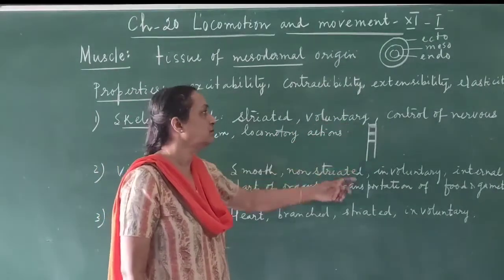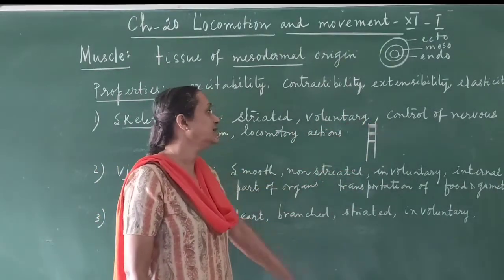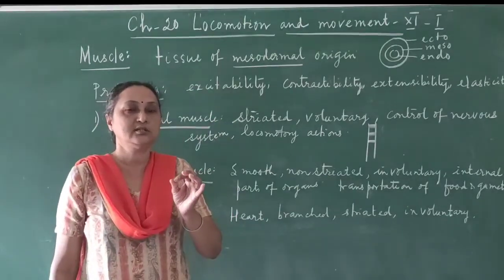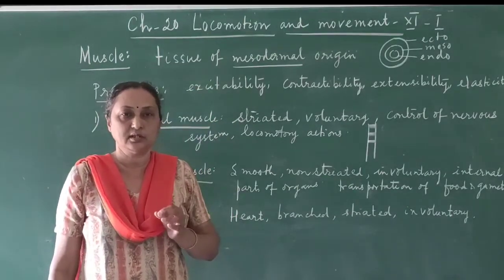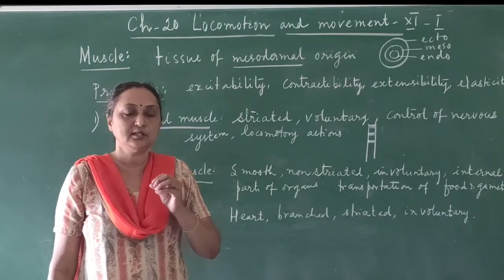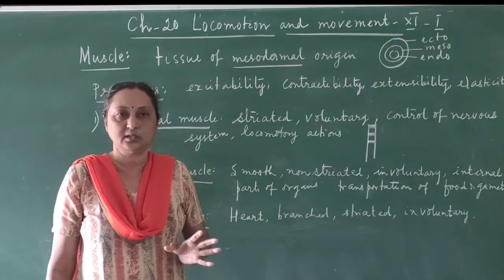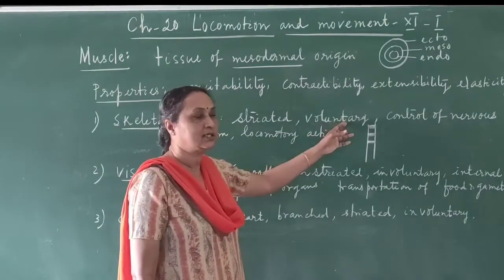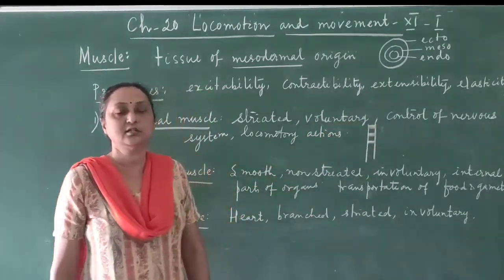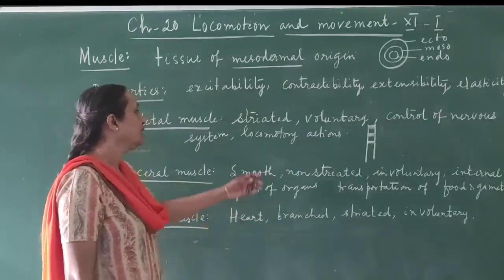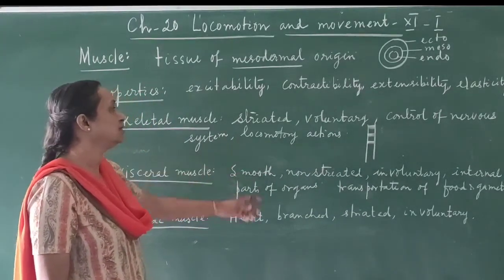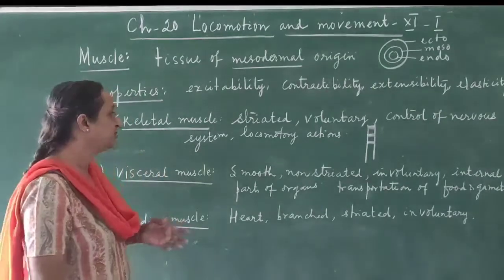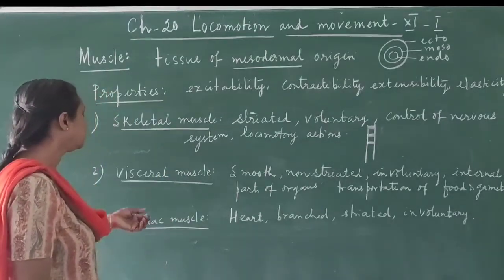Voluntary. Okay, and ultimately it is controlled by the nervous system, because you know that the brain is the main organ of the body, and the brain is controlling the remaining parts of the body. So although you are controlling the muscle, ultimately it is under the control of the nervous system. And what is the function of the skeletal muscles? It helps in the process of locomotion, moving from one place to another place.